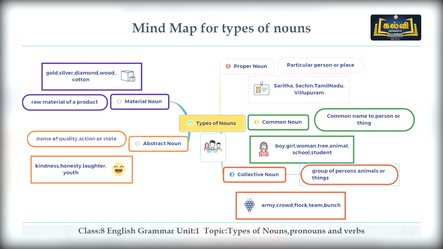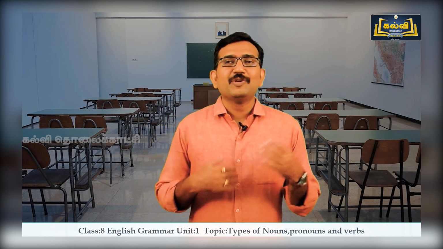And the fourth one is material noun. It's a raw material of a product. Example, gold, silver, diamond, wood and cotton. Abstract noun, name of quality, action or a state: kindness, honesty, laughter, youth, childhood, etc. These are types of nouns we have learnt. Okay, can you recall what are the types of pronouns which we have learnt? Okay, you are right. And we have also seen about two types of verbs.